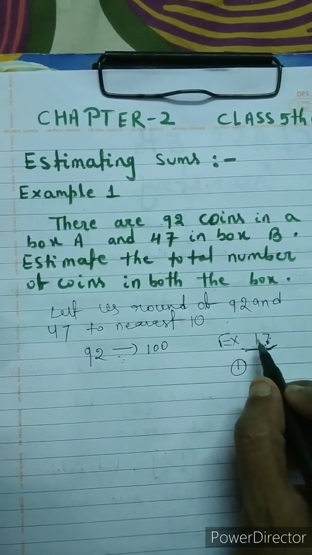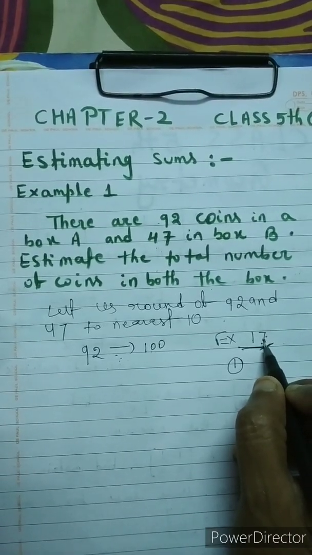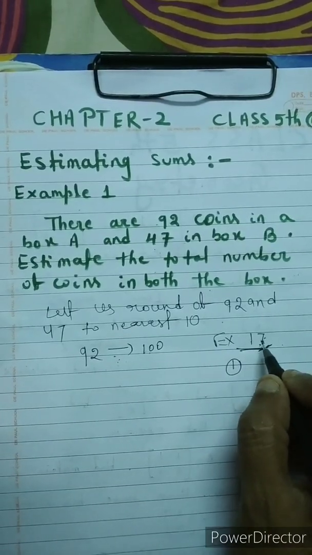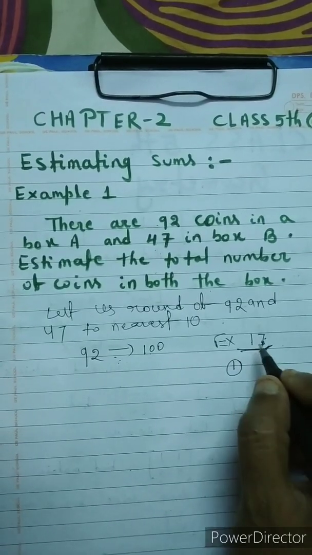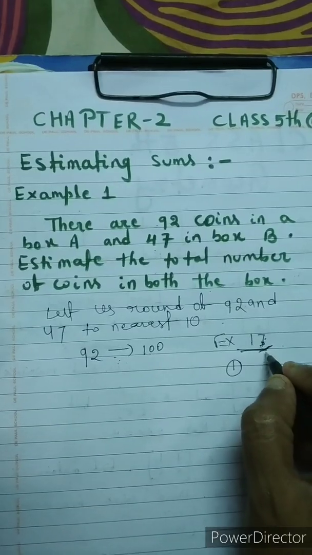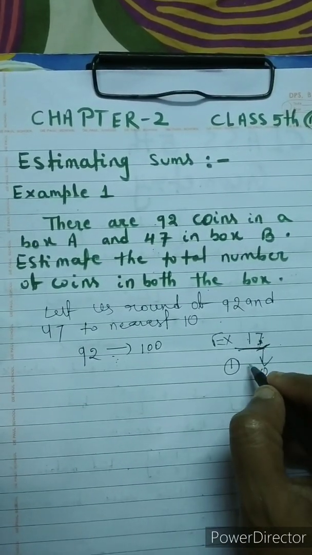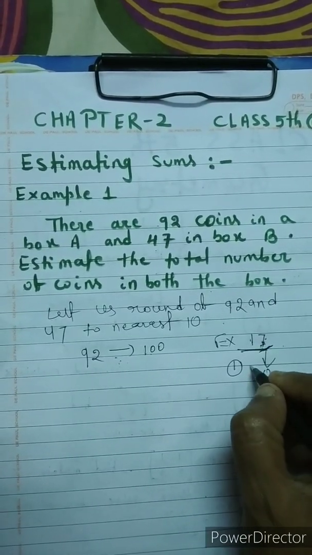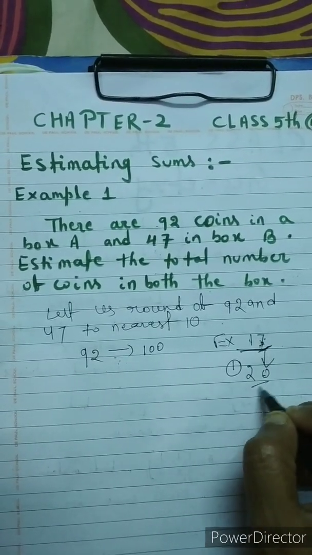Now 7 is in the ones place, so we compare it with 5. You see, 7 is greater than 5. So if 7 is greater than 5, then how do we round the number? Children, in this 7's place you put 0, and this place increases by 1. There is already 1, plus 1 is 2. So 17 rounded off to the nearest 10 is 20.